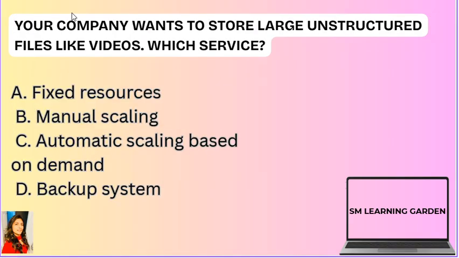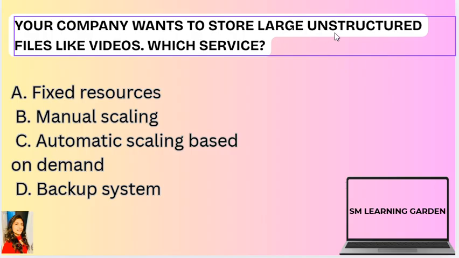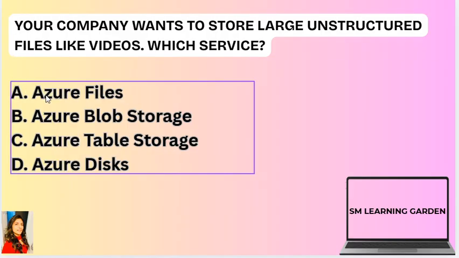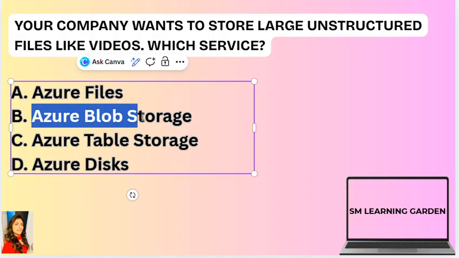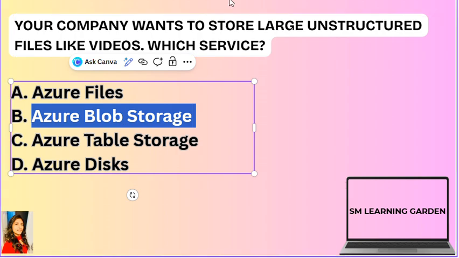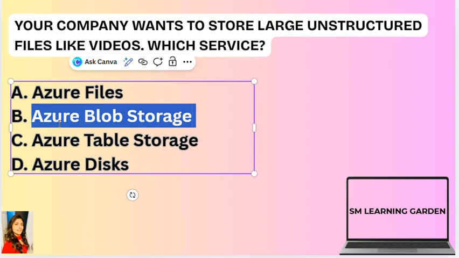Next question is, your company wants to store large unstructured files like videos. Which service will be used? You have the options Azure Files, Azure Blob Storage, Azure Table Storage, or Azure Disk. So here the correct option will be Blob Storage. As I told you in part 1 as well, unstructured files are directly connected to Blob Storage. So Blob means unstructured data. Unstructured data means images, videos, files.